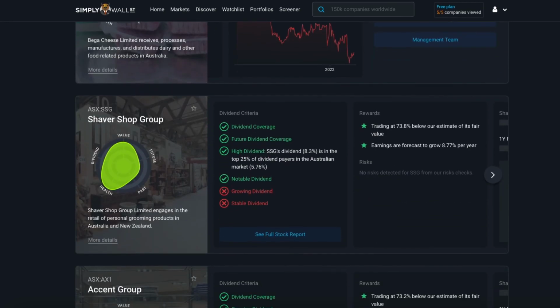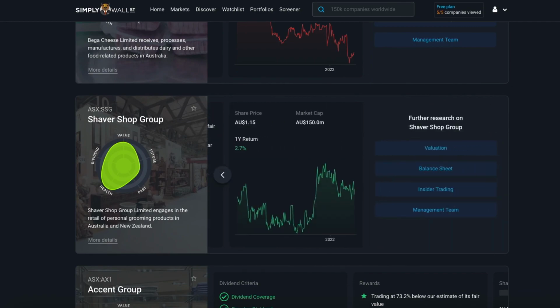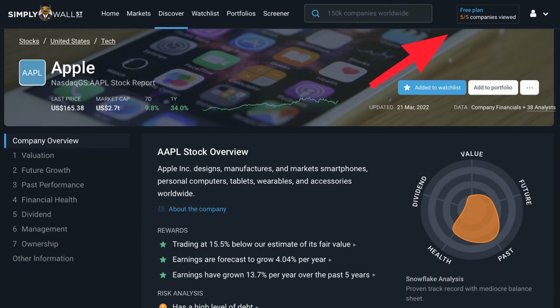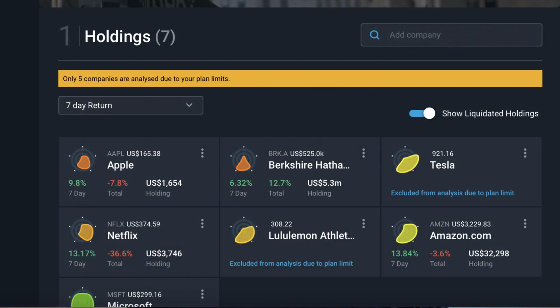Now, here are the cons for the free plan. Obviously it's a free plan, so there are going to be some limitations. In terms of viewing company analysis, like the company reports we saw before, that's limited to only 5 company reports per month and 5 stocks analyzed in your portfolio. So basically what that means is that if you have a portfolio of 7 holdings, only 5 of them are going to be analyzed in terms of calculating the capital gains, the diversification, the returns and other analysis like that.